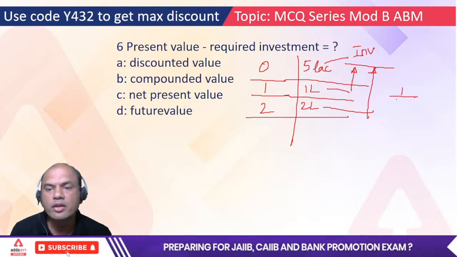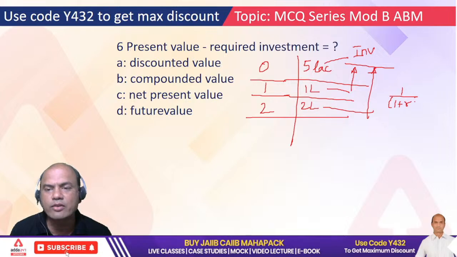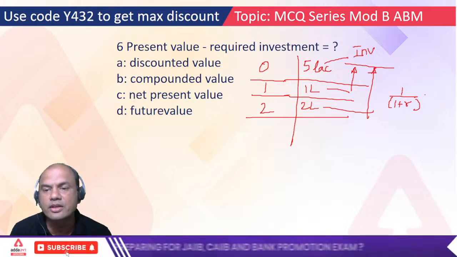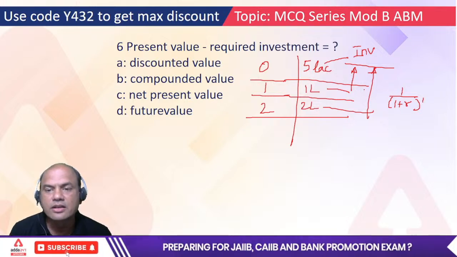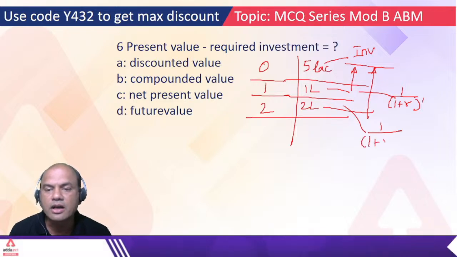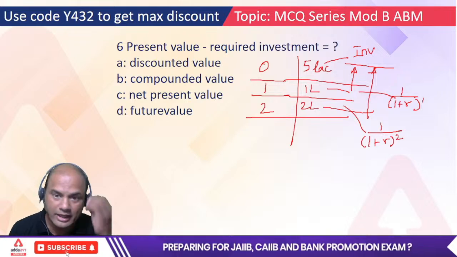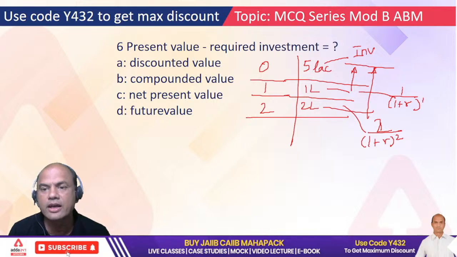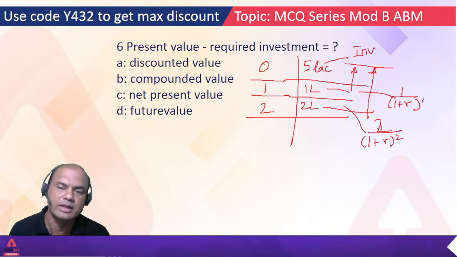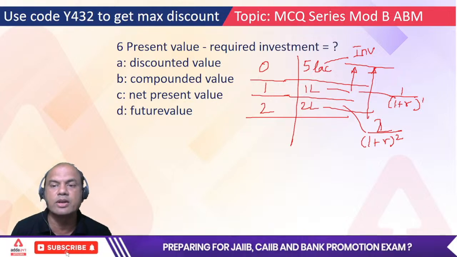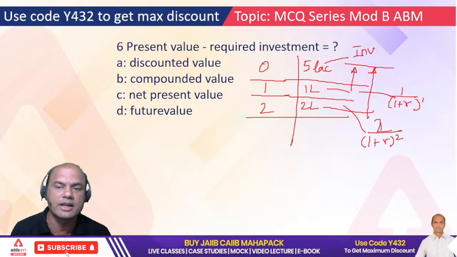1 upon 1 plus whatever that R will be given raised to. Here, for 1 lakh it will be 1 because year is 1, so 1 upon 1 plus R raised to 1. For this it is 1 upon 1 plus R raised to 2, and then we'll multiply this by 2 because it's 2 lakh, because 2 over here, and here 1 lakh, so it will remain as 1 lakh. So what is the rate of interest given? It depends on that. Generally the rate of interest given is 10%, 12%, whatever that answer is.